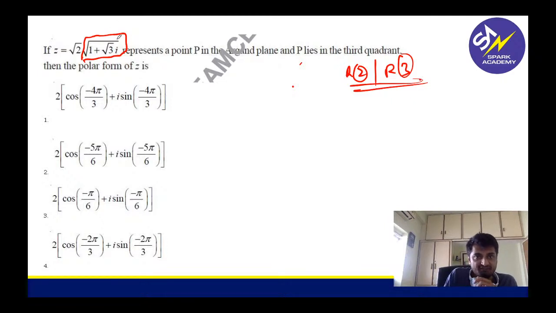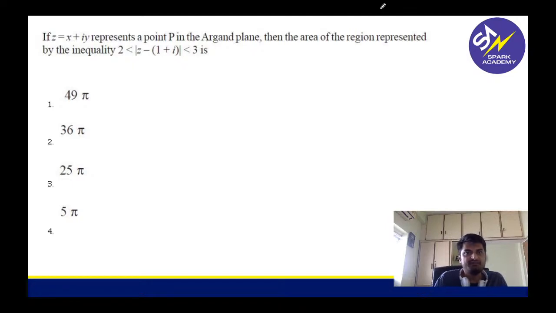Because they are first asking you to convert into polar form. They are also asking you to check the quadrant, right? So there are 2, 3 multiple concepts. So I keep a thumb rule in mind. If I feel more than 1 or 2 concepts are there, I will solve it in round 2 or round 3. I won't waste my time. Yep, so all of you are saying round 2, so we'll move on. Tell me this, guys.